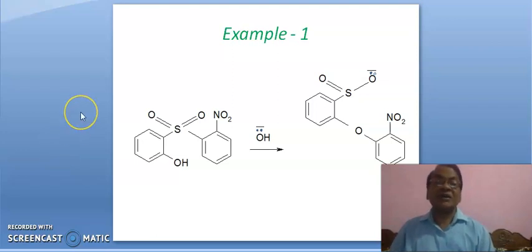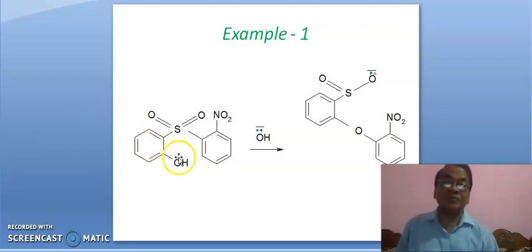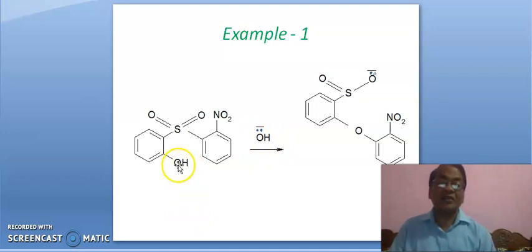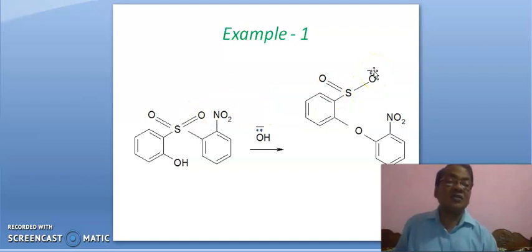Now let us see some examples. After discussing the mechanism, we will see example 1. Here this base will abstract this hydrogen leading to O negative, and this O negative will attack at this carbon, or you can say this oxygen gets attached to this carbon and this bond will break in this fashion leading to O minus.